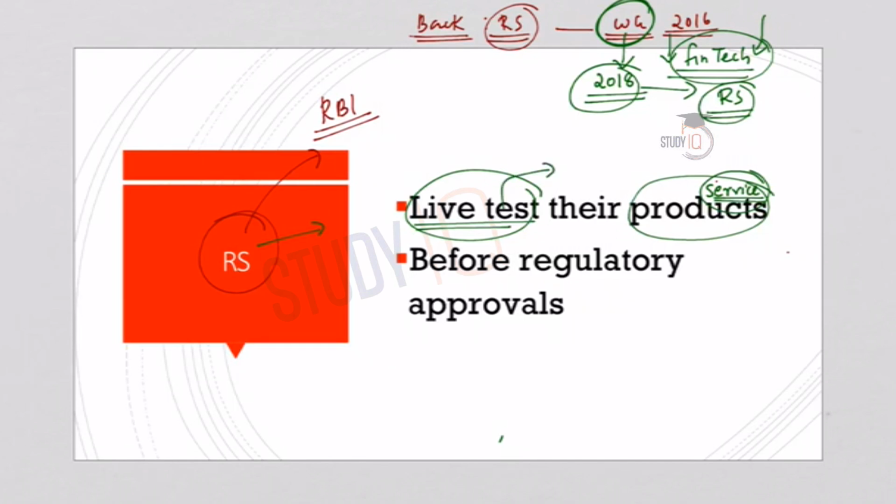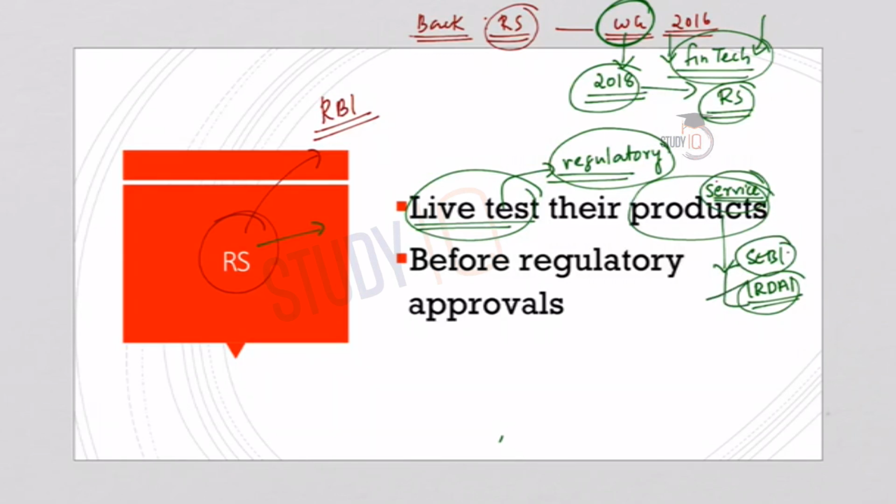This testing will take place in a regulated or regulatory environment. Under this regulatory environment, the regulators, whether it is SEBI or IRDAI, that is Insurance Regulatory and Development Authority, will relax certain regulations. So relaxation of certain regulations is done.